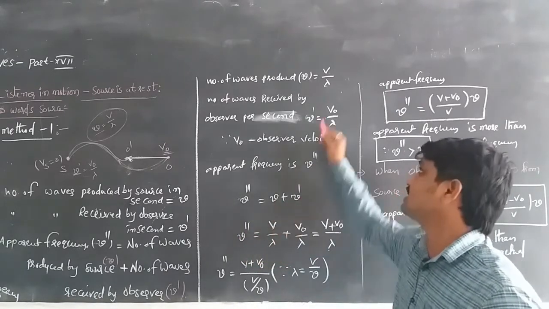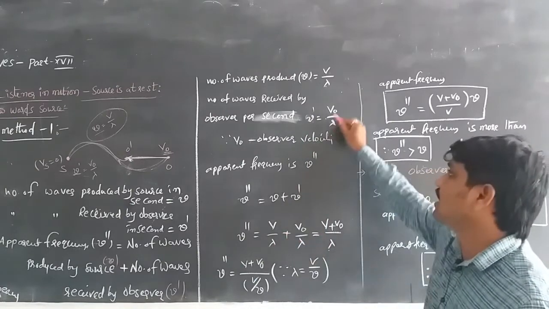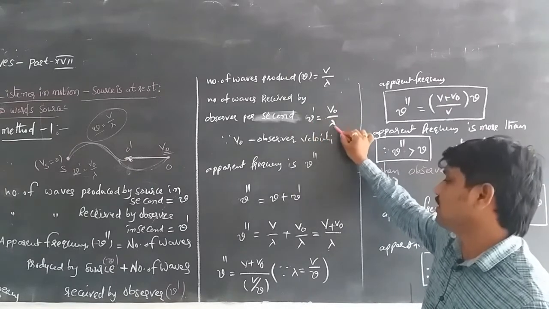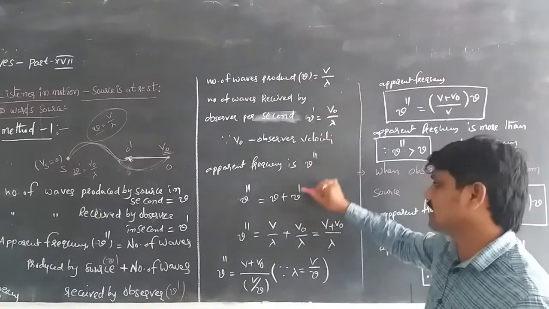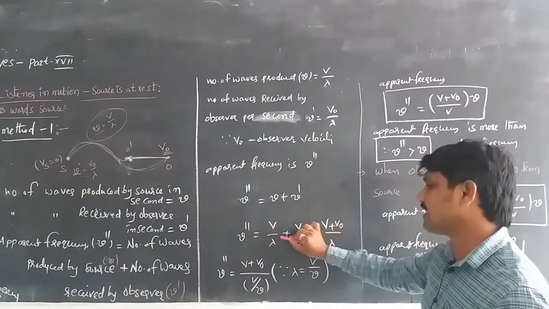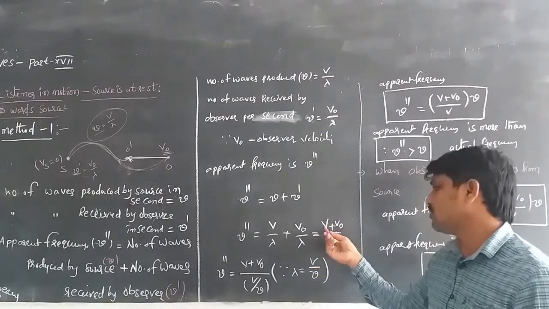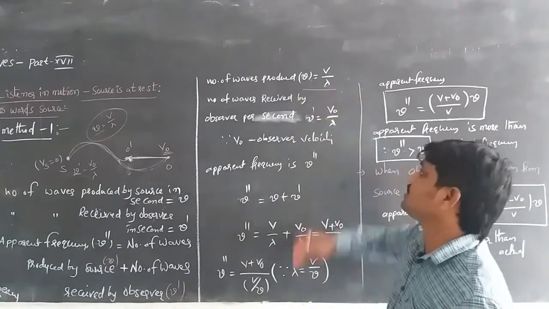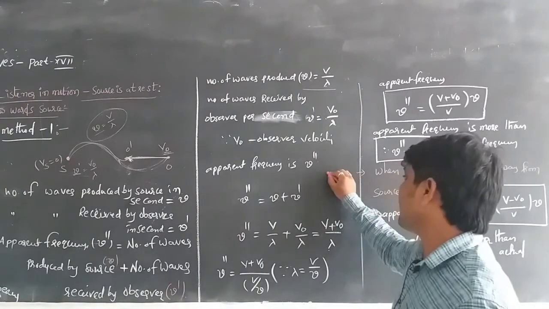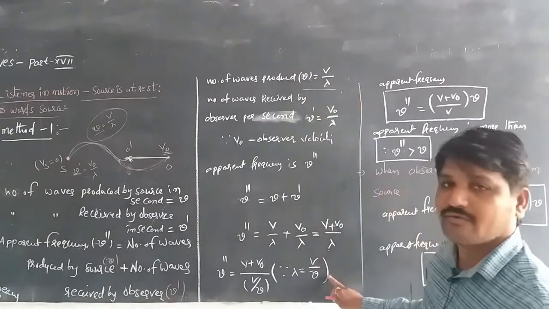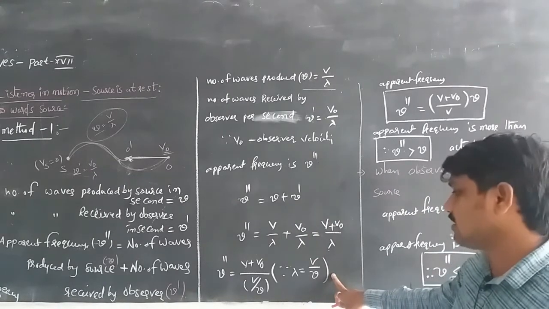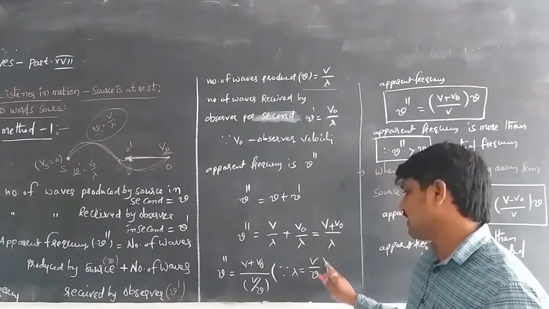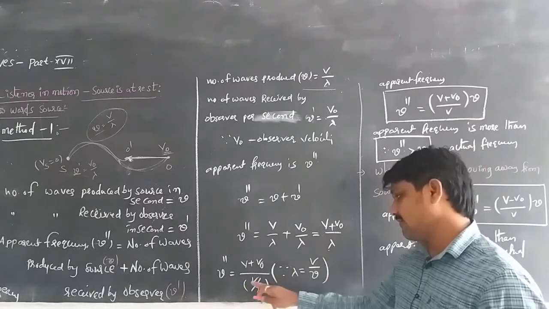Nu is equal to v by lambda, and the number of waves received by the observer per second, nu dash, is equal to v naught by lambda. Substituting these two values in the equation and taking the LCM, we get v plus v naught by lambda. From the equation nu equals v by lambda, we can write lambda equal to v by nu, the normal wavelength. So nu double dash is equal to v plus v naught by, substituting lambda equal to v by nu in the denominator, v by nu.